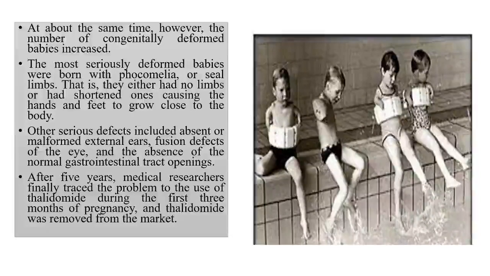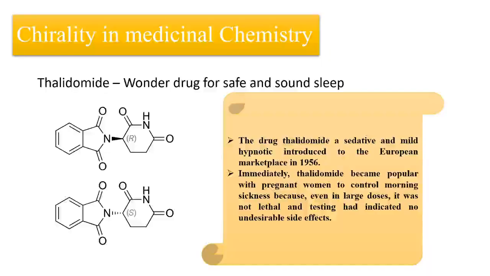In the medicinal field, it is very important what kind of client you select, and similar research has to be done. The client was a pregnant woman, but they didn't do the research on pregnant animals. They did the research on normal animals. That was the first drawback or limitation. And the second thing, they failed to identify the chirality.